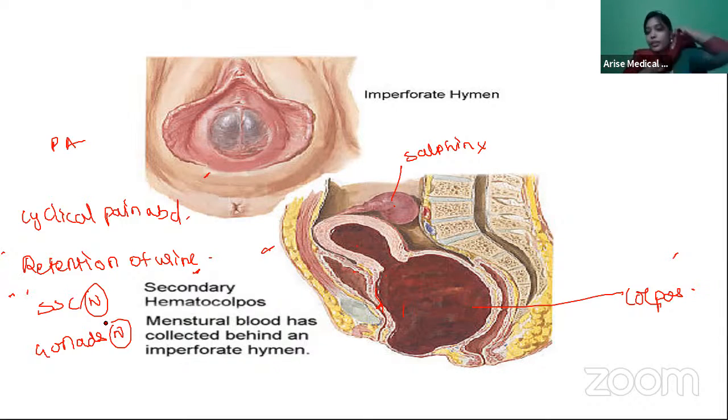So what should you do here? You have to make an X-shaped incision. And you cannot do PV. You can do a rectal examination to feel the uterus. And when you make the X-shaped incision, there will be a flow of this accumulated blood and she'll become perfectly normal, right?